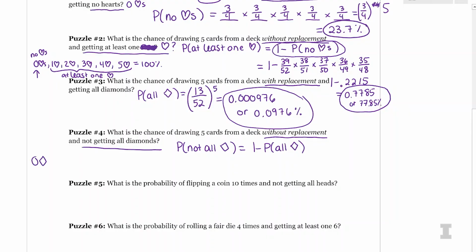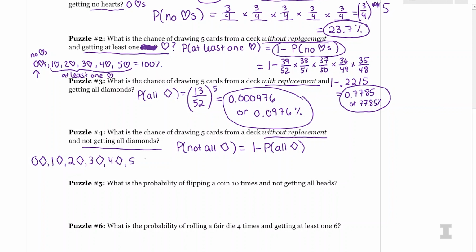And the reason we're going to do this, again, if we think about drawing 5 cards, I could think about this idea of the sample space. I can either get 0 diamonds. Diamonds are kind of hard to draw. I can get 1 diamond. I can get 2 diamonds. I can get 3 diamonds. I can get 4 or 5 diamonds.